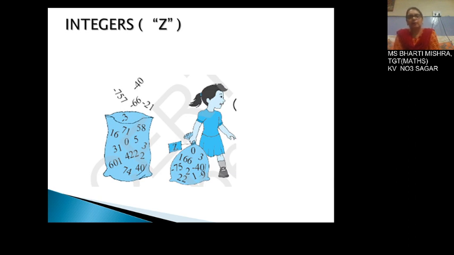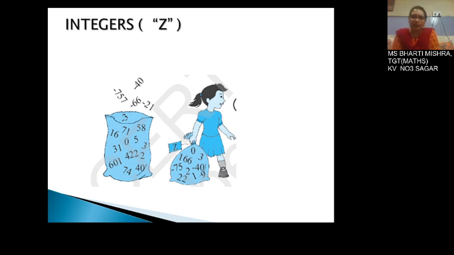We will have all the properties for integers as well. You have studied about the properties also of integers in class 7th. For natural numbers and whole numbers, you studied in class 6th. The properties were closure property, commutative property, associative property, distributive property, identity element, and all these same properties we had for rational numbers also.